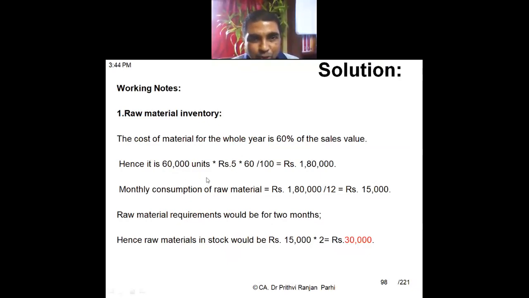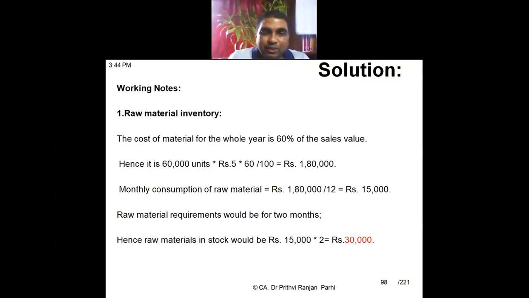And 60% of that, into 60 divided by 100, so 1 lakh 80,000 is the annual cost of raw material. That means throughout the year I will be purchasing this much raw material. So what is monthly consumption? Divided by 12, it is 15,000. Annual is 1,80,000, monthly consumption is 15,000.